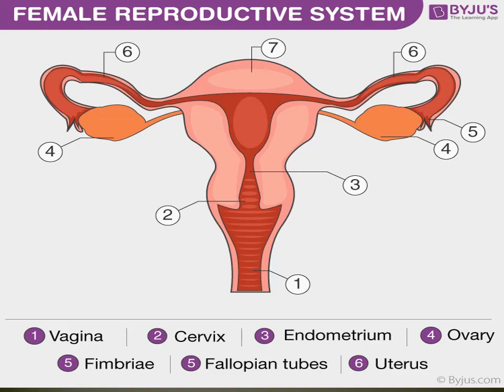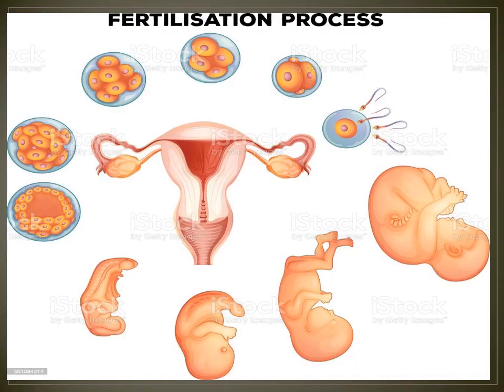Okay. Next, we have to see the fertilization process. Fertilization process in humans. Everybody see the picture. Uterus is there.